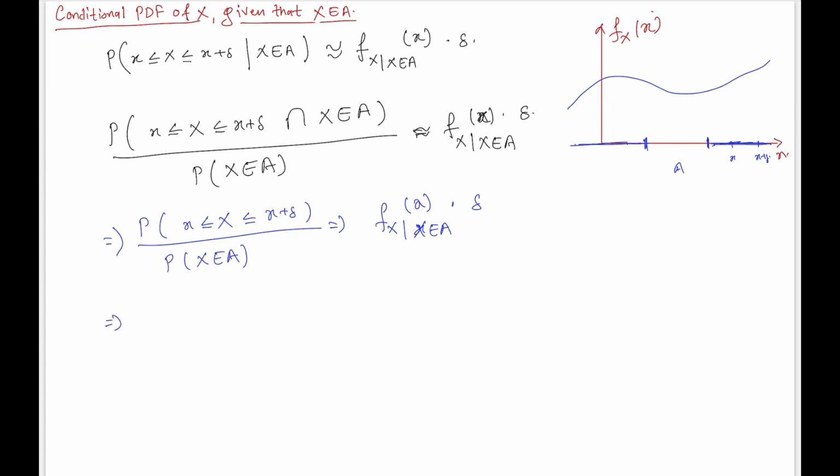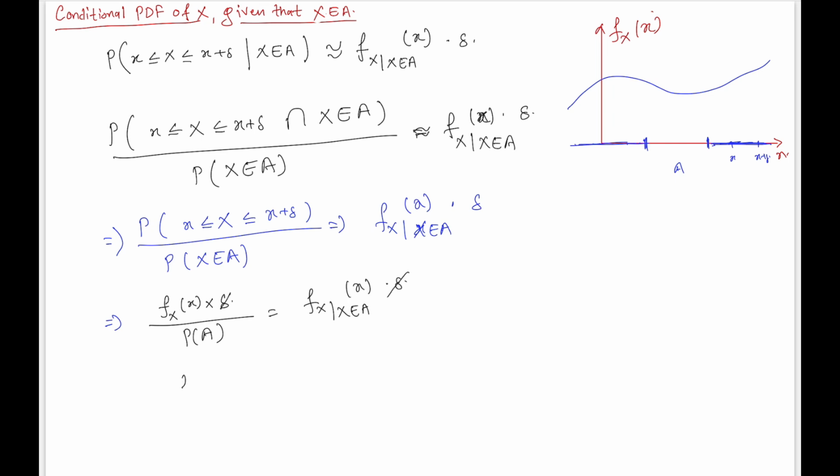And this can be written as the PDF value at x times delta divided by the probability of this event A. This delta will get cancelled.